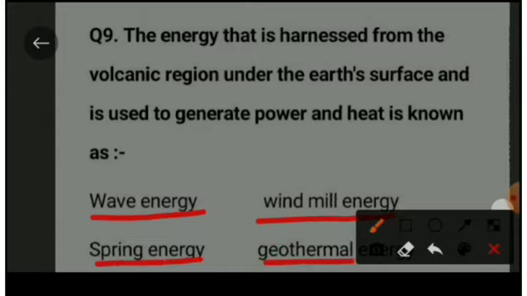Next question: The energy that is harnessed from the volcanic region under the earth's surface and is used to generate power and heat is known as? Option A is wave energy, option B is windmill energy, option C is spring energy, option D is geothermal energy. The right option is geothermal energy.